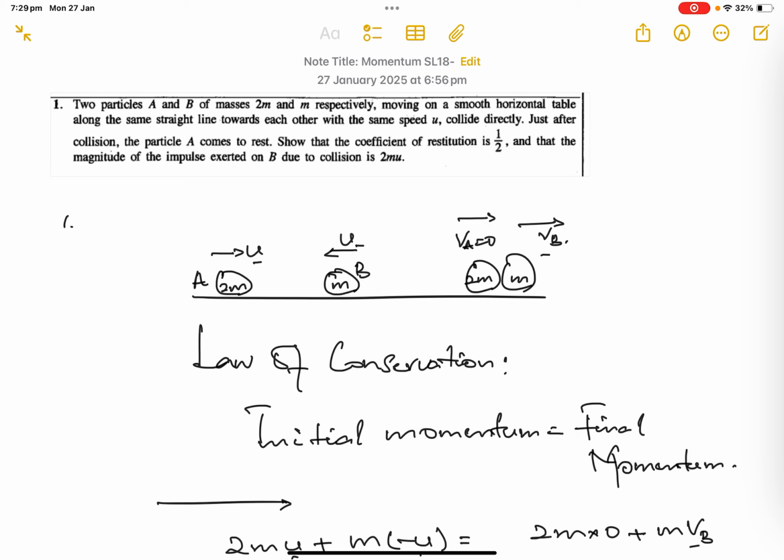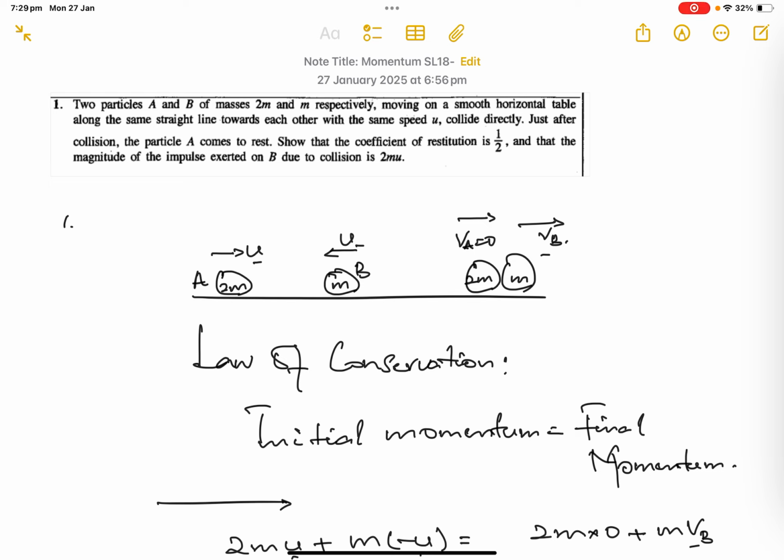Okay, I'll put a little sketch in; the picture will give us more explanation, more visibility. So particle A has mass 2m. Particle B has mass m, but they are traveling on a smooth horizontal table. That means there is no friction. That's what they said, smooth. So it's extra information for us not to think about the friction. So there's no friction, so it will move freely.